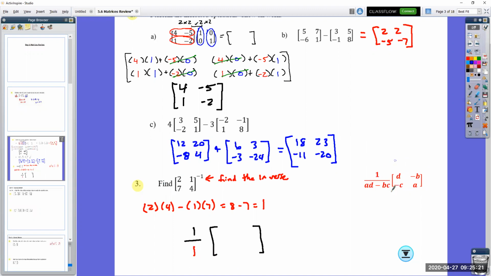Now notice this is a little bit different. I have the A value and the D value switching spots. So this 2 goes down here, this 4 goes up here. They change spots. B and C don't change spots, but they do change signs. So something happens to every single one of those terms. After that, all we're doing is multiplying through. Now this one's nice because 1 divided by 1 is 1, so I'm multiplying everything by 1, which makes it really easy to do.